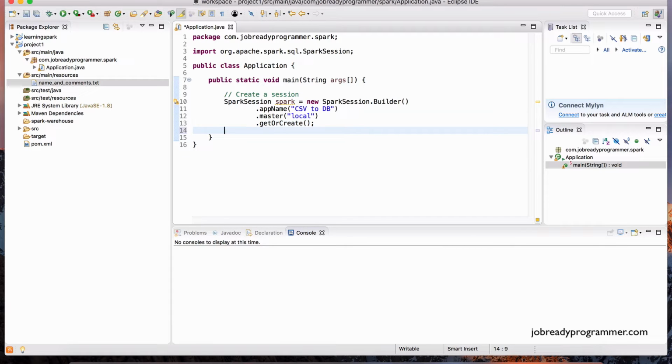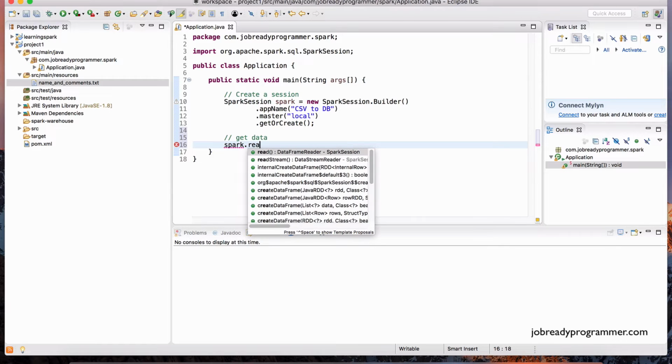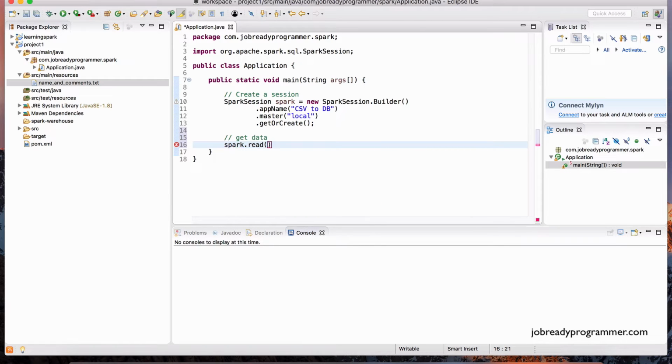We've established it. The next thing is let's figure out where we want to get the data from. So let me put a comment here, get data. The way to do that is we can use the Spark session and we can do read, and then we specify the format of data that we want to read. So this is CSV data, so we do format CSV. Now it's important to note that other formats are also allowed, such as JSON and Parquet files, as well as XML. So the options here are endless.